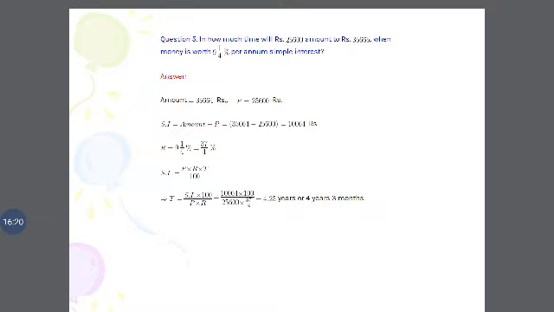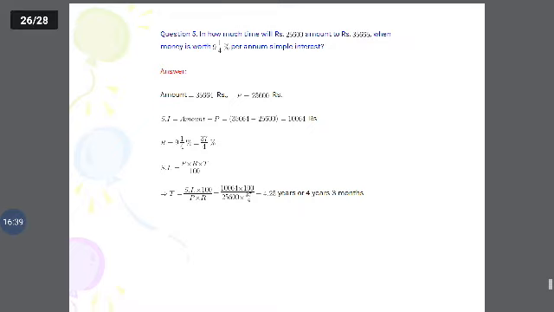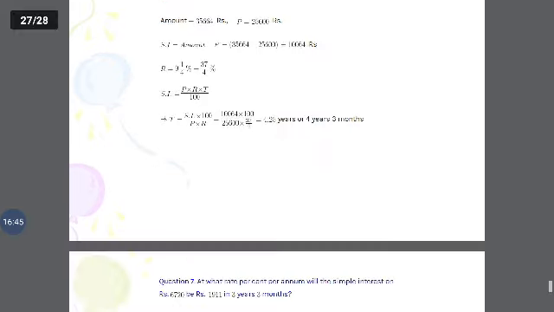Rate of interest 9 1/4%. 9 4s are 36, 36 plus 1 is 37/4%. Simple interest is PRT by 100, so T is equal to simple interest into 100 by P into R. Simple interest value 10,064 into 100 divided by 25,600 into 37/4. So how many years? 4.25 years. That is 4 years 3 months.